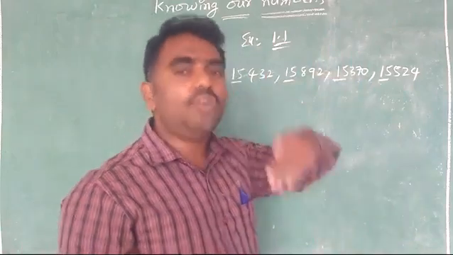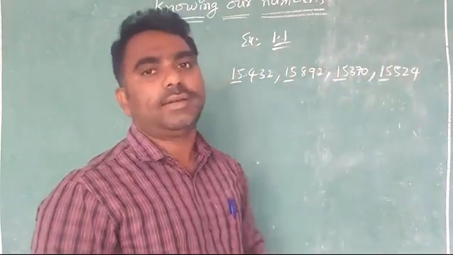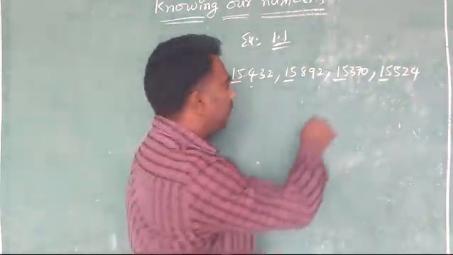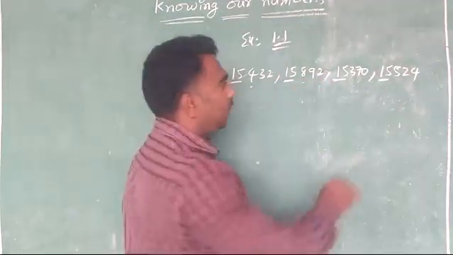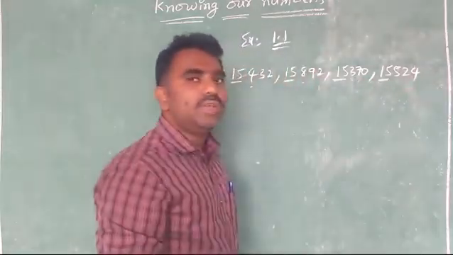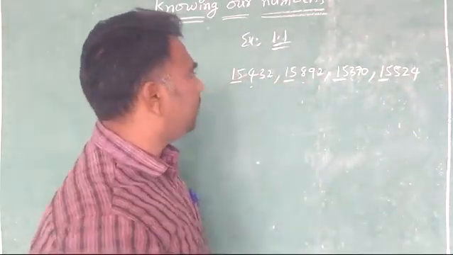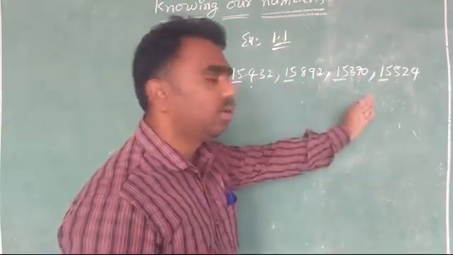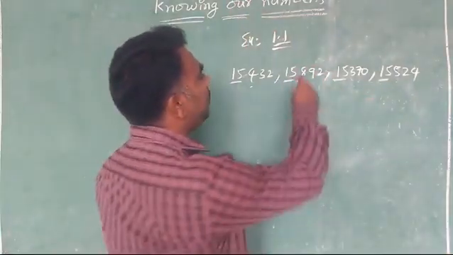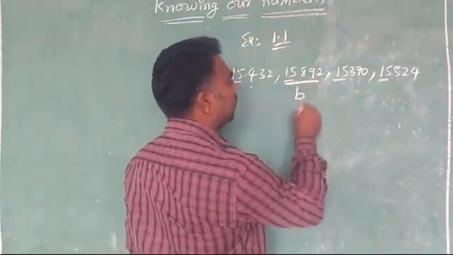Then go for hundreds. Compare the hundreds. How many hundreds are there here? 400. Here 800. Here 300. Here 500. Now easily we can compare the hundreds. Which hundreds are more? 800s are more. So that's why this is the biggest number.